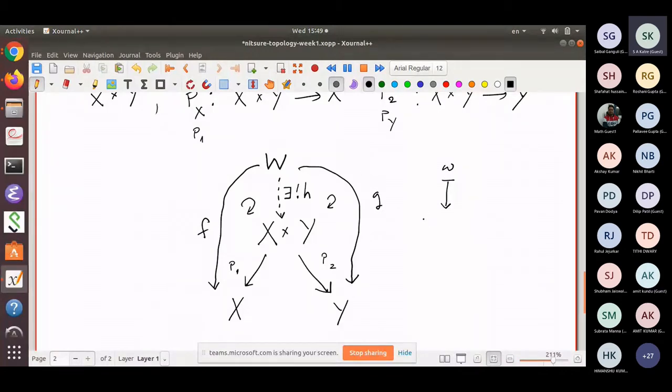So where should it go? Somebody tell me the formula here. It has to be an ordered pair, right? So wherever it goes under the first projection, it goes as F goes. So the first member of this ordered pair is F(w). This will go to F(w). This is what it is going under F. And same thing on the other side, okay?